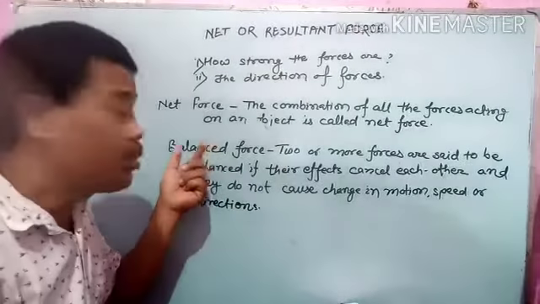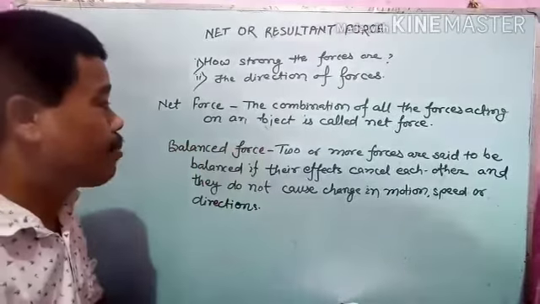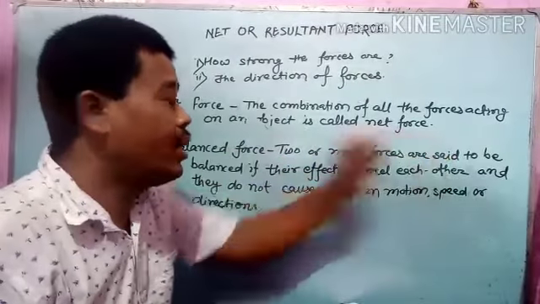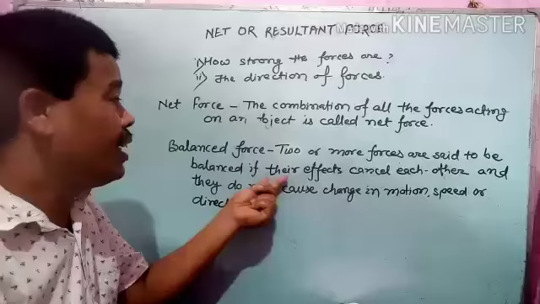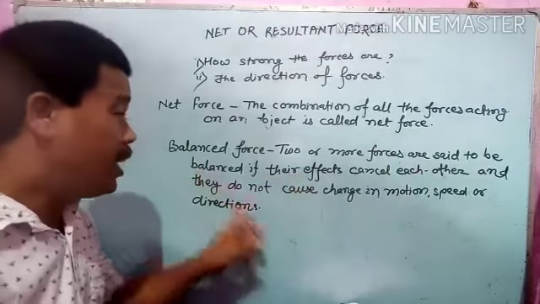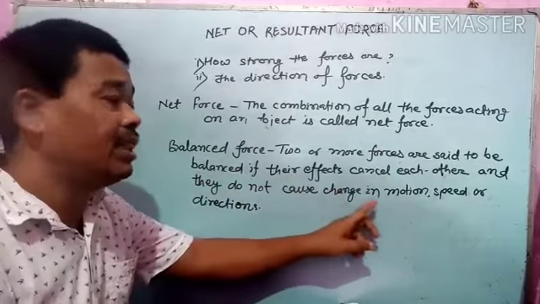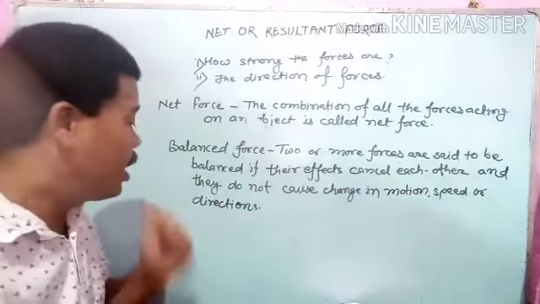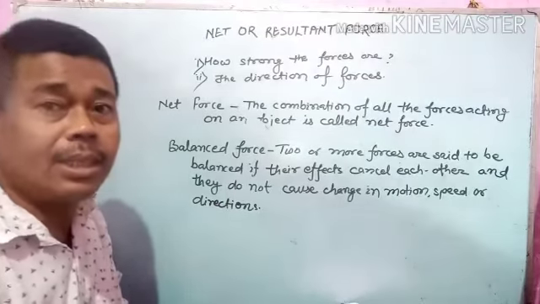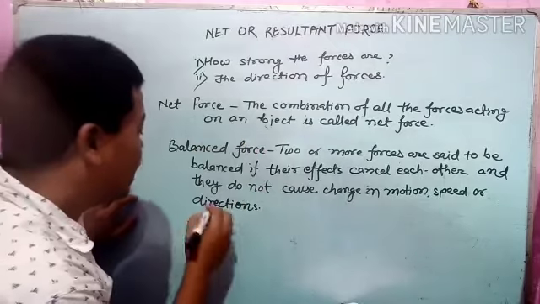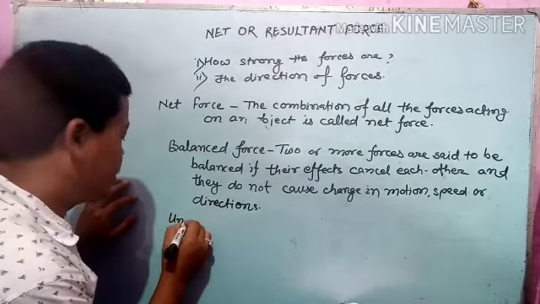Now we can define, students, balanced forces. Two or more forces are said to be balanced if their effects cancel each other and they do not cause change in motion, speed or direction. That will be said as balanced force, student. And next is unbalanced force.